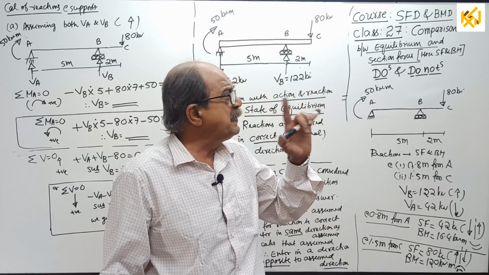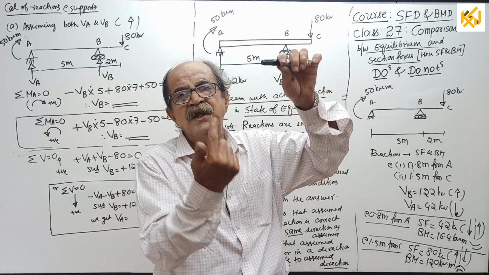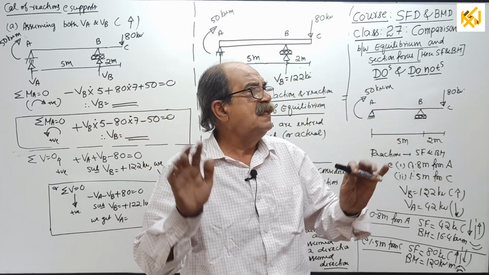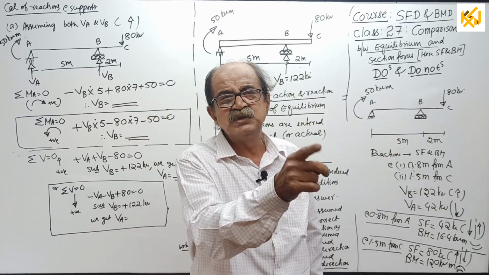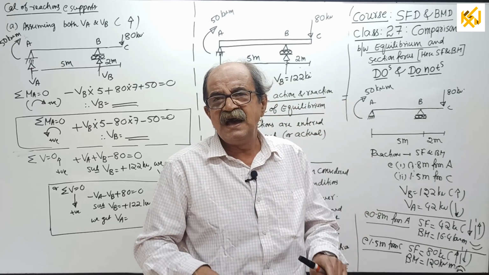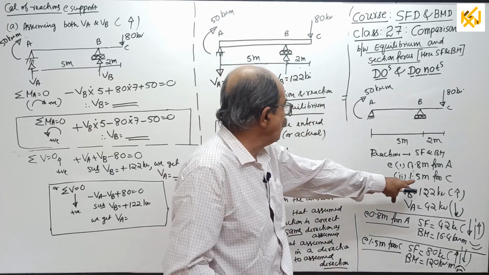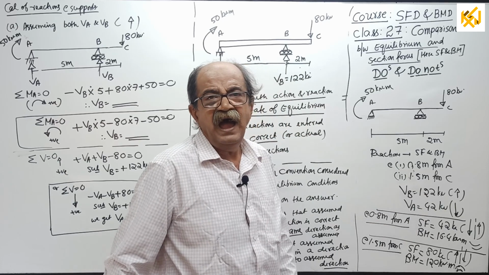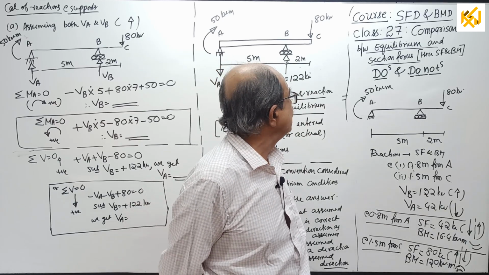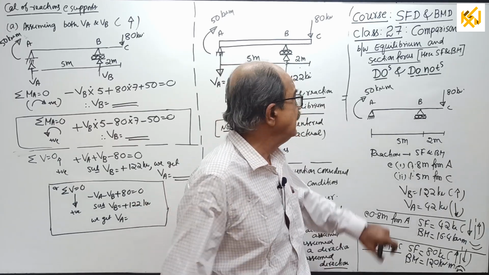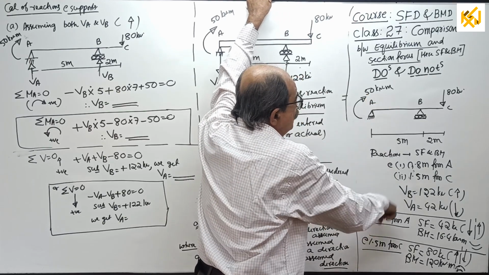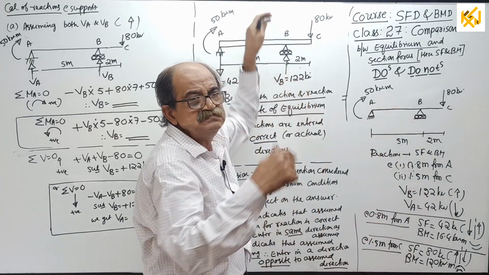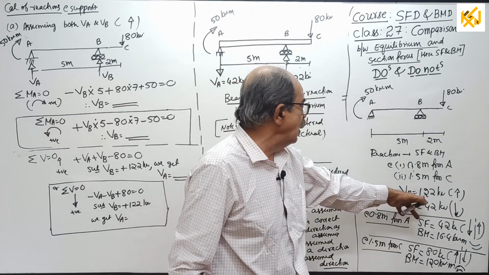If you are 100% sure the reaction is going to be up, consider up. Or if you are 100% sure it is going to be down, consider down. See, I wrote the answer here. I did not write any sketch. I saw the beam and I know that this reaction will come down, that reaction will come up. Therefore, I directly got it.